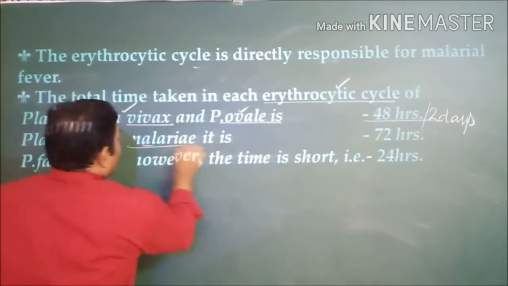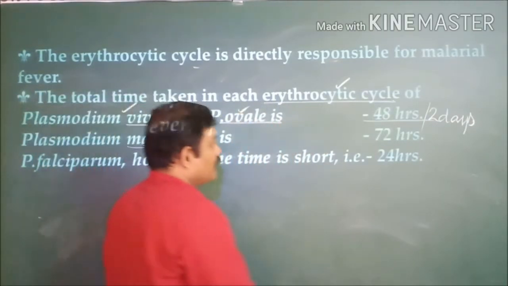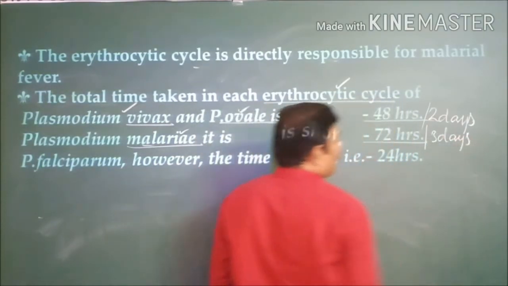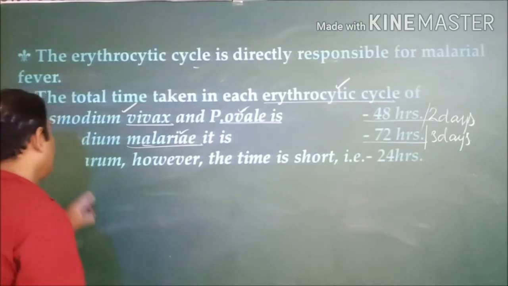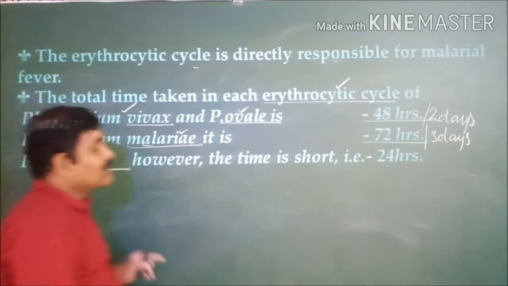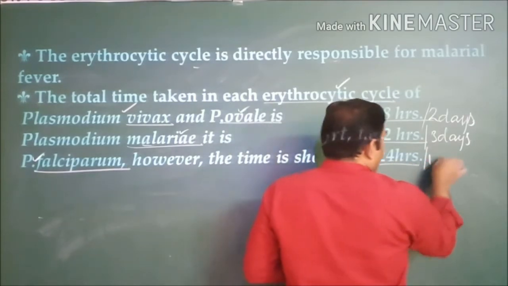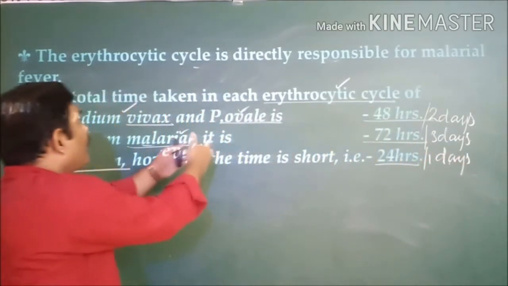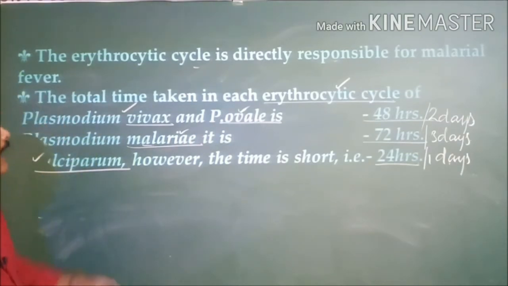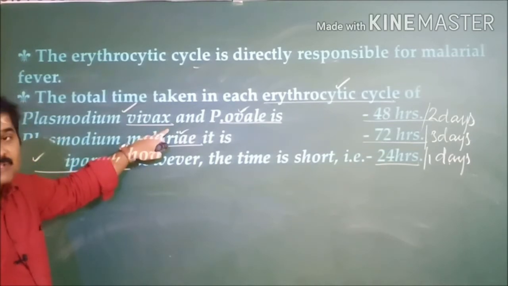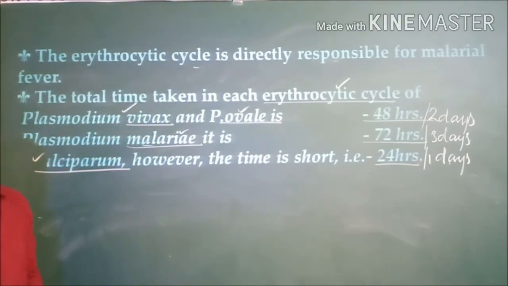Whereas Plasmodium malariae takes 72 hours, or else 3 days, for completion of the erythrocytic cycle. And here is an important thing: Plasmodium falciparum takes only 24 hours, or else 1 day. So this is all about the erythrocytic cycle and the time period taken by every species of Plasmodium for completion of this erythrocytic cycle.